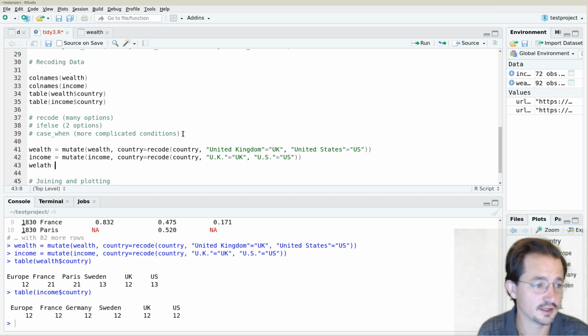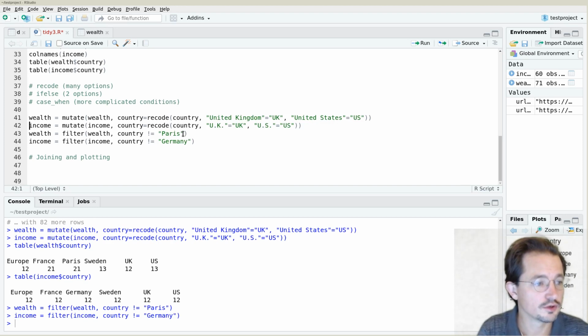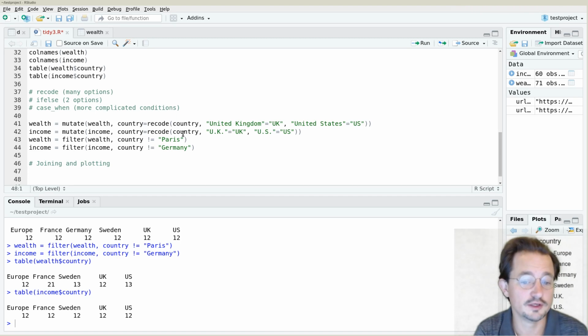Now finally, let's filter the data. So we can say wealth equals the filter of wealth, where we want to get rid of Paris. So we can say country is not equal to Paris. And we do the same for income, and we get rid of Germany. So now if we look again at which countries we have, then it's an identical set of countries. So now the data are very similar, right? They share two columns, they have the same rows, so it should be very easy to join them.